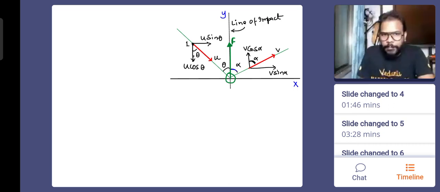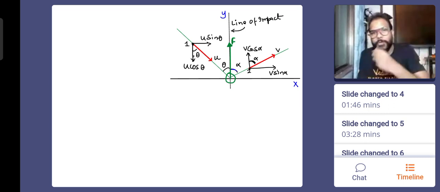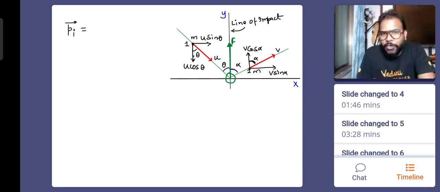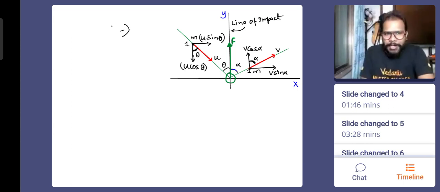So everybody, this is the situation when the body is yet to collide with the ground, and this is when it starts to go up, after the collision has happened. So we are considering the situation just before collision and just after collision. Just before collision, the velocity is u. We are considering the ball is very close to the ground. Okay. So guys, if we speak about the initial momentum before the collision, the mass is m, and for its x direction velocity, if the angle is theta with the vertical, then this becomes u cos theta, this becomes u sin theta. So the horizontal component is m into u into sin theta. What did I do? I multiplied m with u sin theta. If you want to take it easy, we can do it this way also.